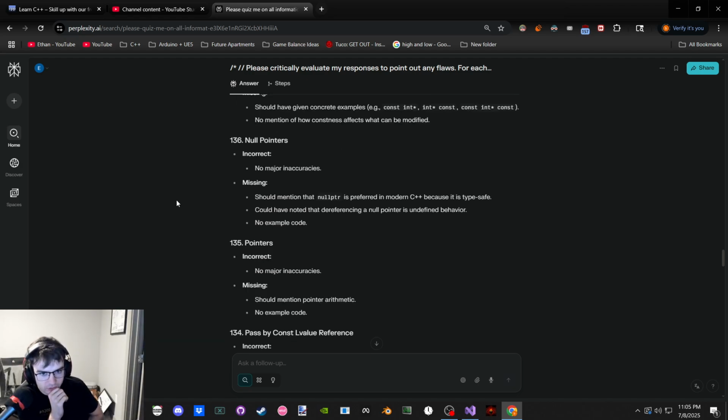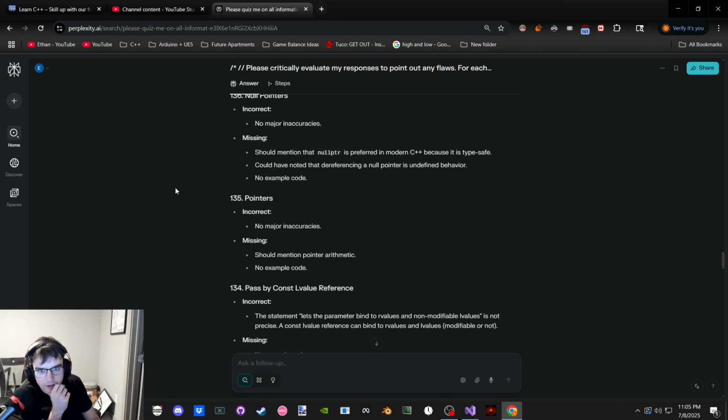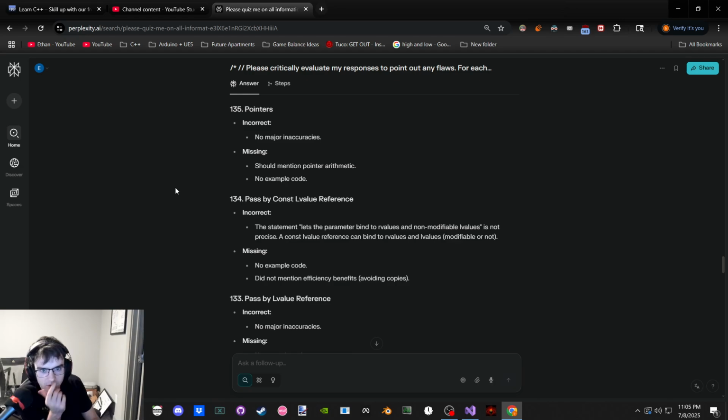No major inaccuracies. Pointers preferred in modern C++ because it's type safe. Yeah, it makes sense because it's explicitly the pointer type. It's not going to mess up and then call the wrong overload, kind of thing. You know what I mean? No major inaccuracies, okay. Pointer arithmetic.